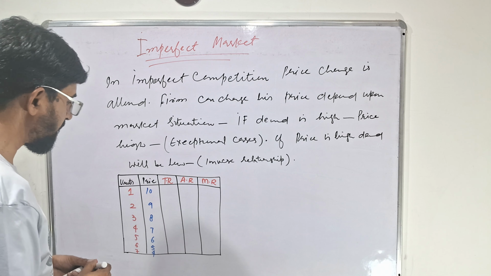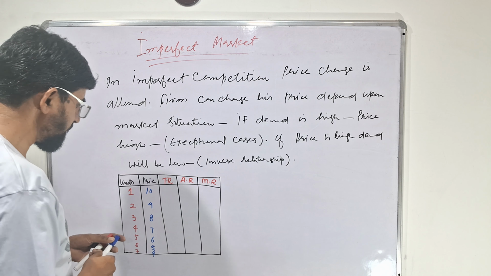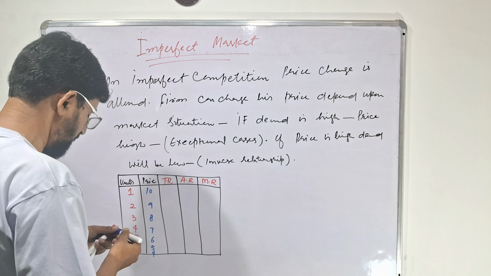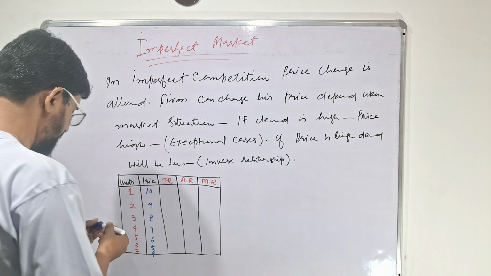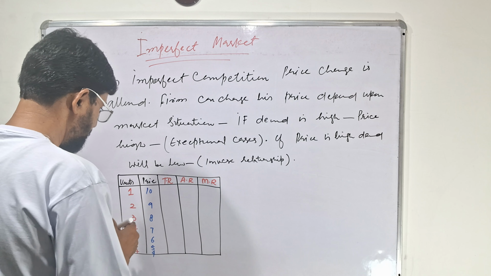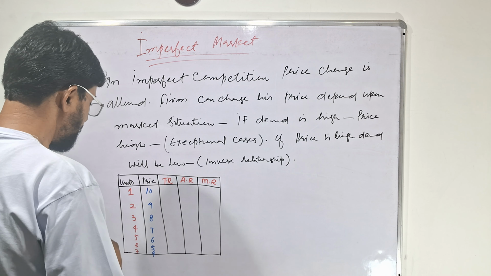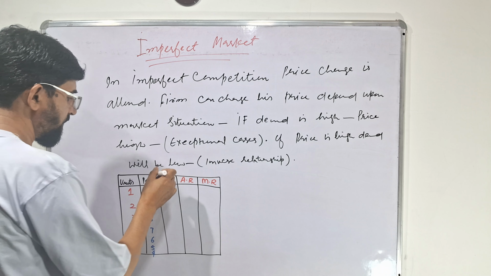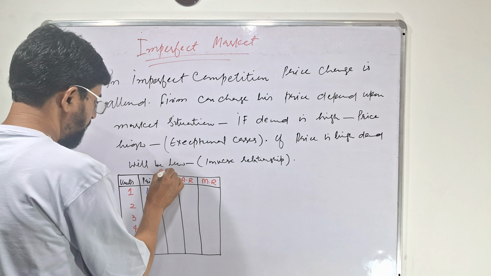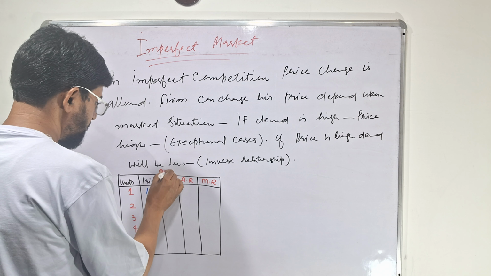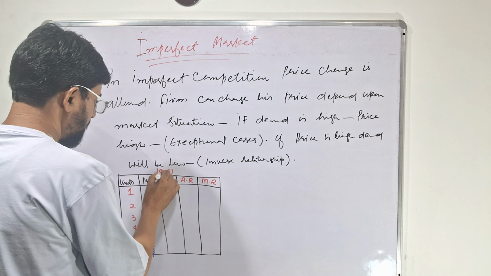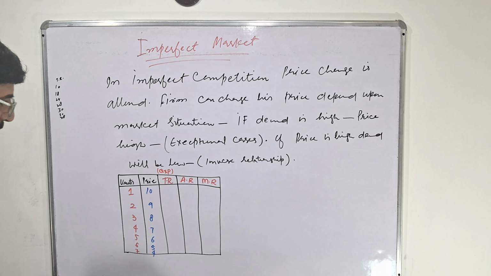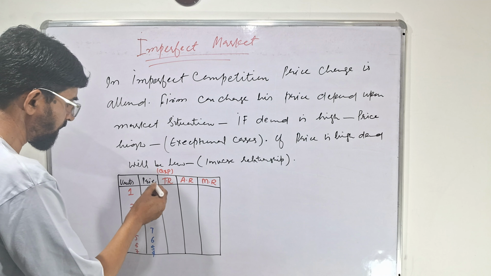Now, what will be the total revenue? Total revenue is equal to price multiplied by output.